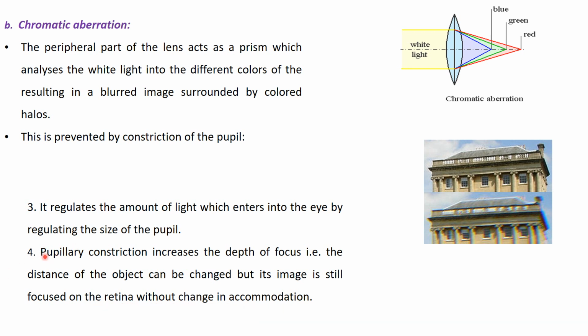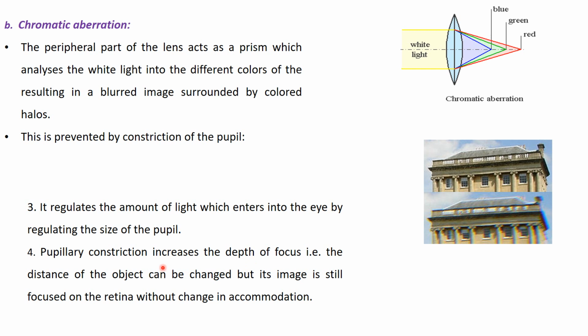So pupillary constriction serves by increasing the depth of focus, keeping the image of the object fixed on the retina while its distance can be changed, and this can occur without a change in accommodation.